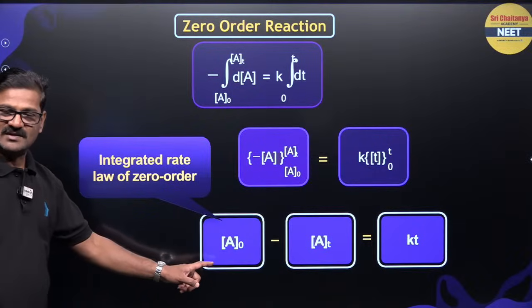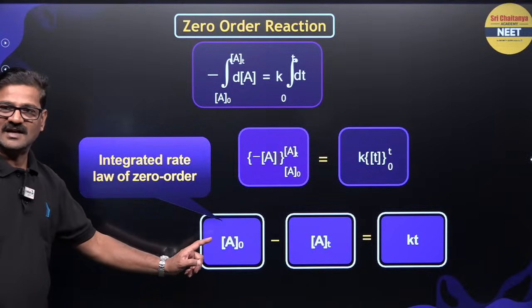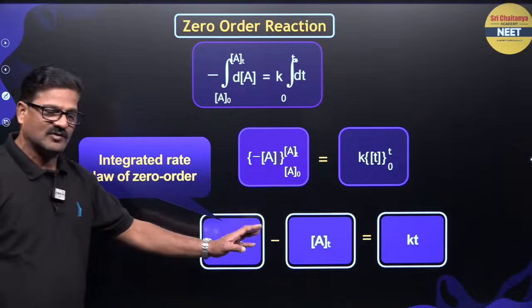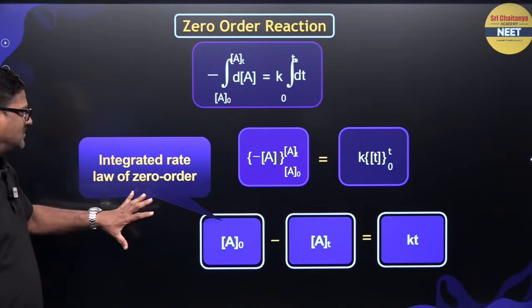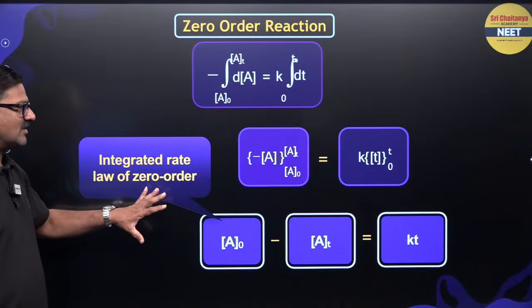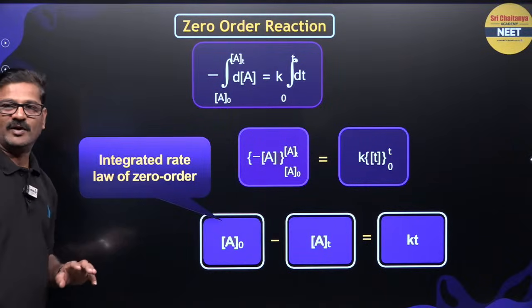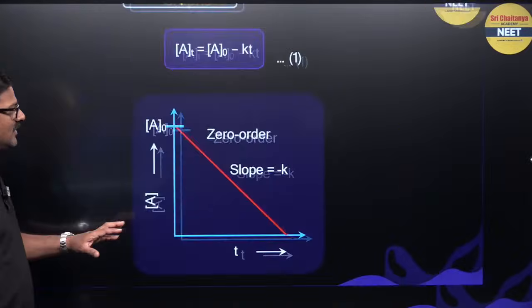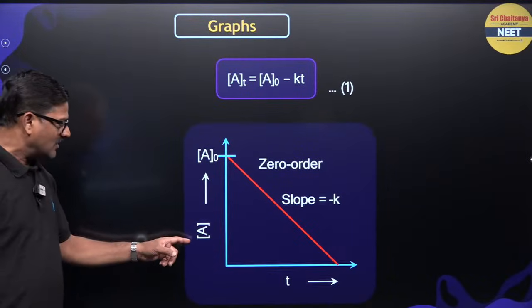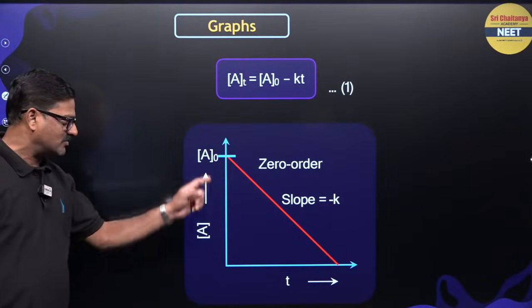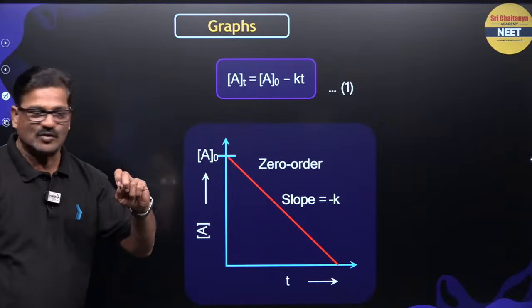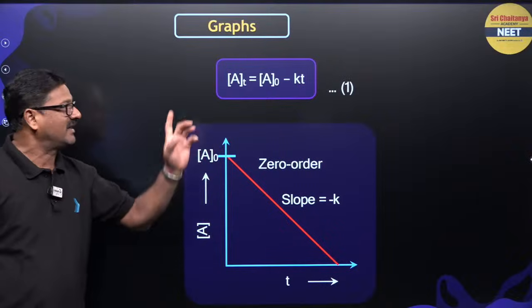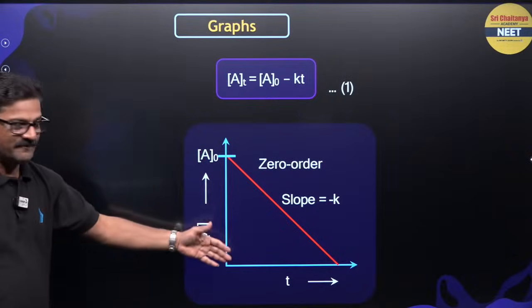A naught is the concentration at time 0 and At is the concentration at time t. And this is the expression called the integrated rate law, and its graph is also quite important, it is given in NCERT. So this is going to be the concentration of A with respect to time, a straight line with a negative slope. Slope is going to be minus K, according to this expression.